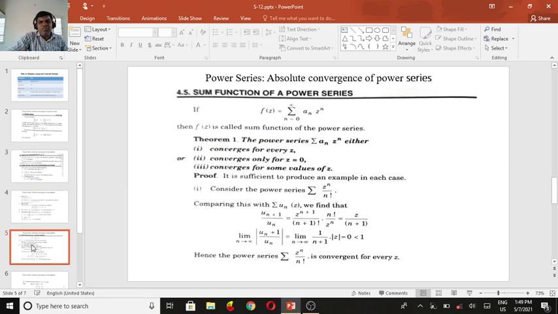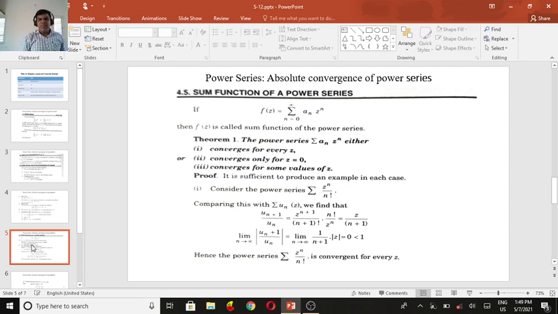Now, if you come to the sum of functions of a power series, if f of z is equal to the power series summation a_n z power n, then f of z is called the sum function of the power series.